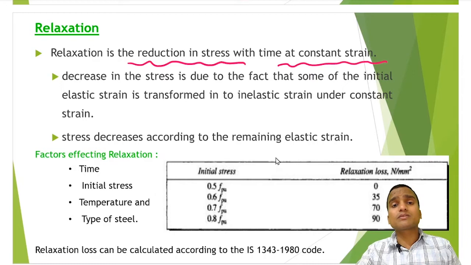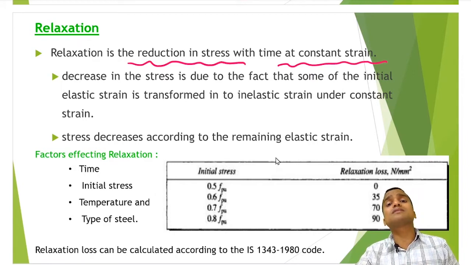The decrease in stress is due to the fact that some of the initial elastic strain is transformed into inelastic strain under constant strain. Some elastic strain was converted into inelastic strain, and here stress decreases according to the remaining elastic strain. And what are the different factors which are affecting relaxation?